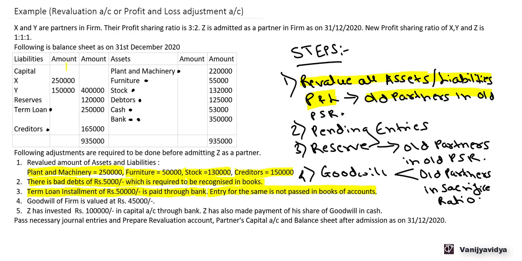Now in this case, the old partners are X and Y in their old profit sharing ratio. Now what is the old profit sharing ratio of X and Y? It is 3:2. So 3/5 of the portion of profit or loss will go to X and 2/5 will go to Y. Now let us prepare a revaluation account and post all these entries in the revaluation account.